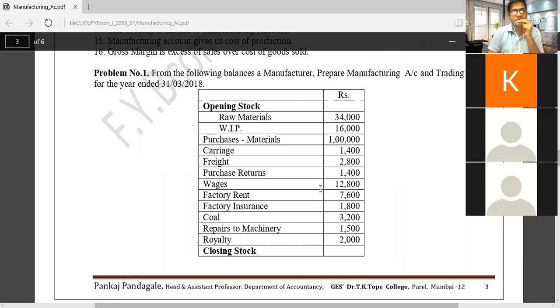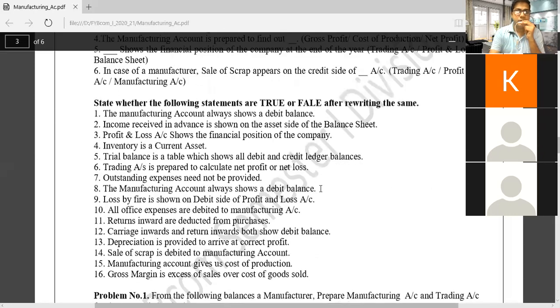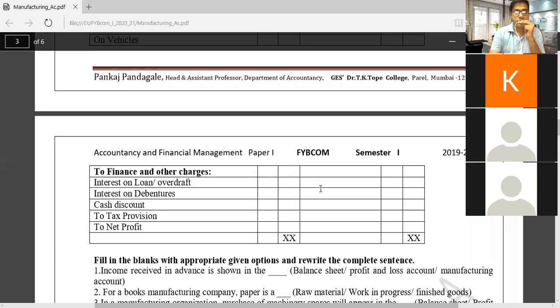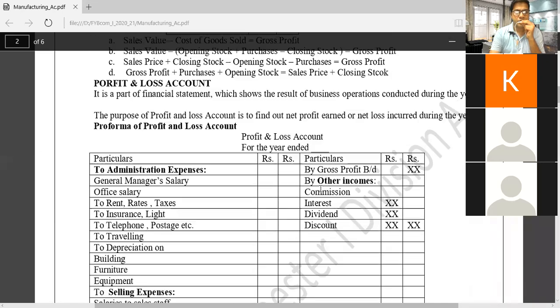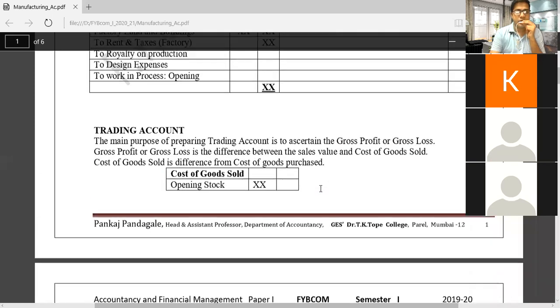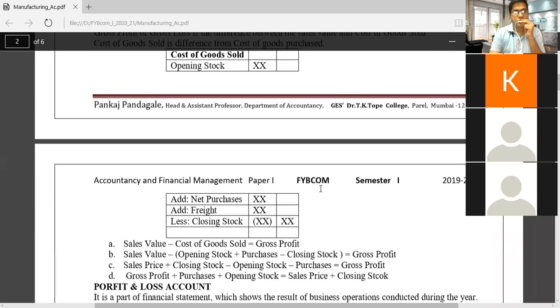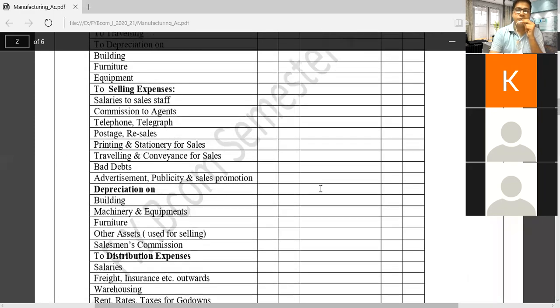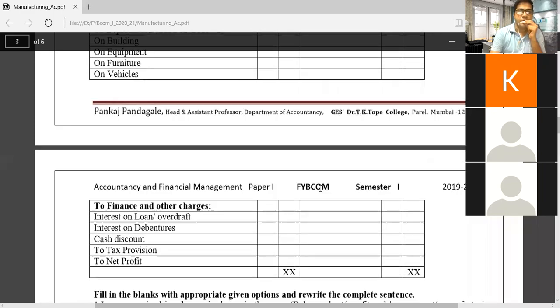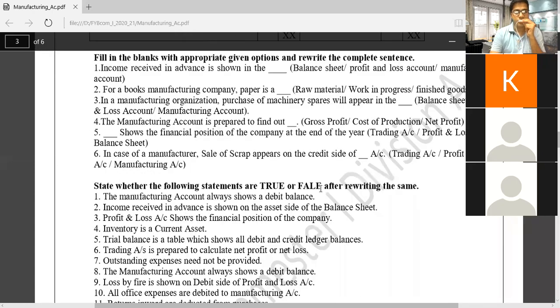You should write the first and second pages. Two proformas are there. First is the manufacturing account, then the trading account with small equations, then the profit and loss account. You have to write them. Then we will start our problems from the next lecture onwards.